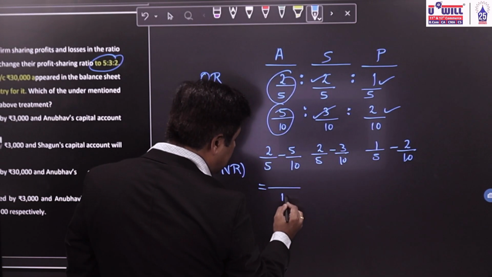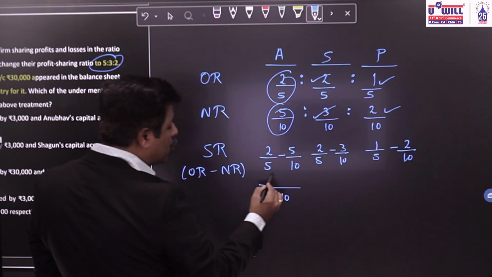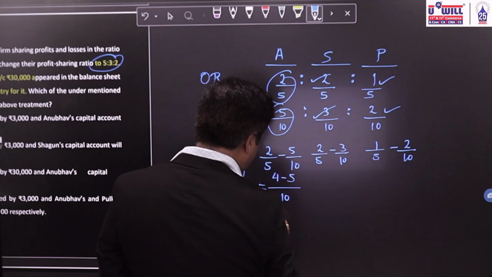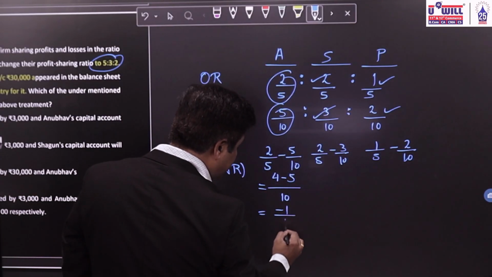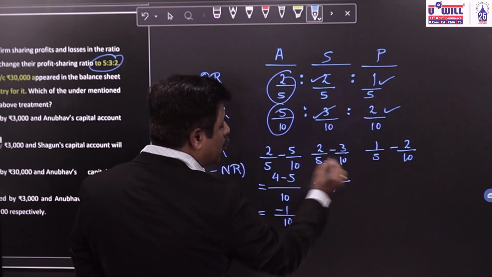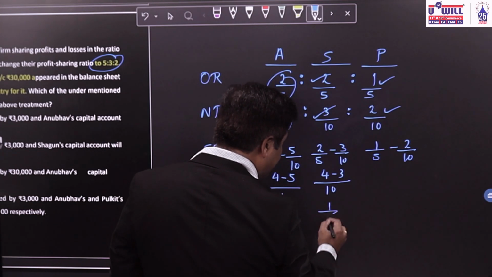Now, LCM is 10. 5 into 2 is 10, so 2 into 2, 4, minus 5, is minus 1 by 10. Again LCM 10, so 4 minus 3, 1 by 10.